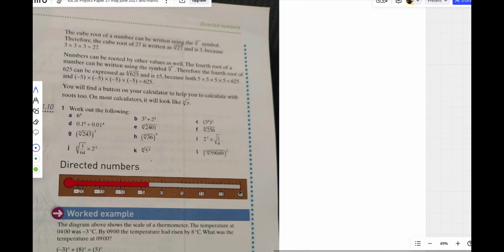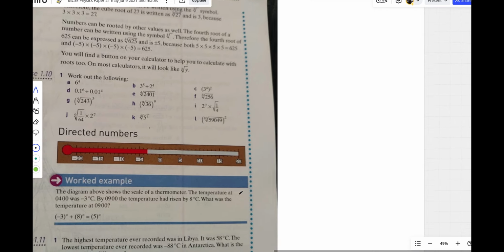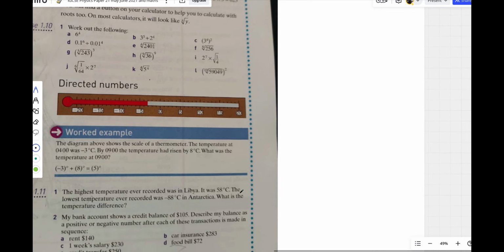Okay, we move on. Now we go to directed numbers. Directed numbers here, we use it for temperature. This one is always in paper 2. The first question in paper 2 in IGCSE is usually from directed numbers, with negative and positive temperatures. They want you to add and see whether you know how to do this.